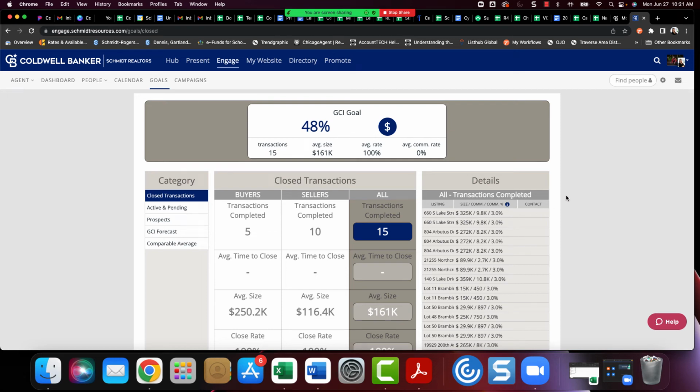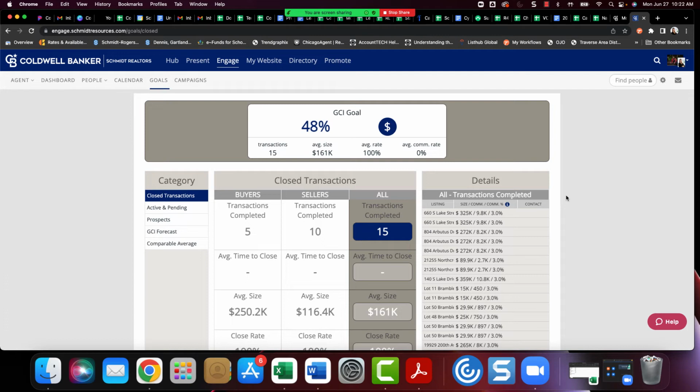Now keep in mind, Moxie is attached to our MLSs, so it is getting sales price from the MLS, plus it uses a standard 3% for the GCI. That's how it calculates. We do not put detailed financial data into Moxie. It's simply meant as a tool to help our agents and our managers track to their goal.